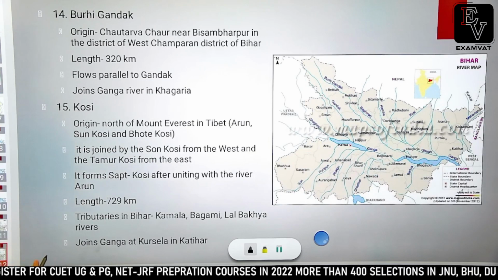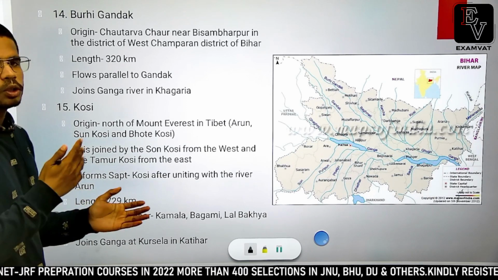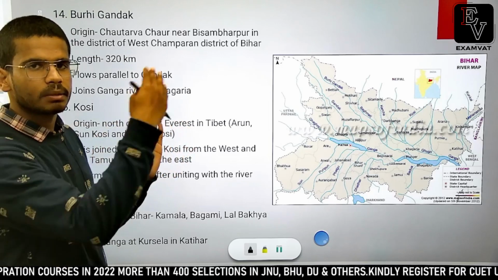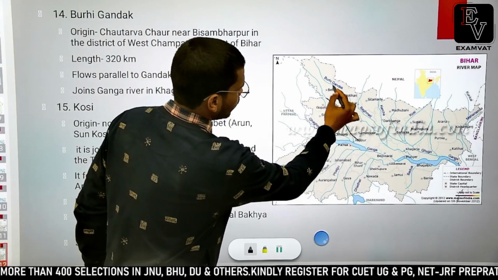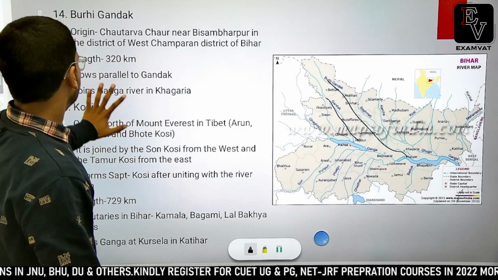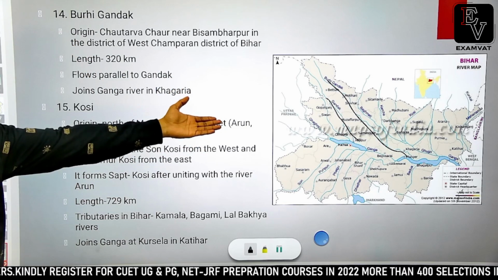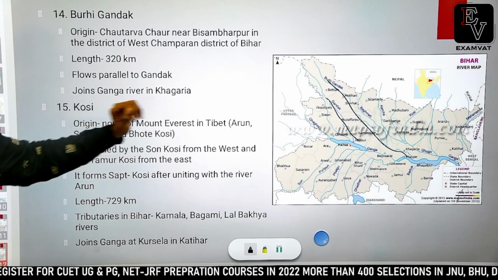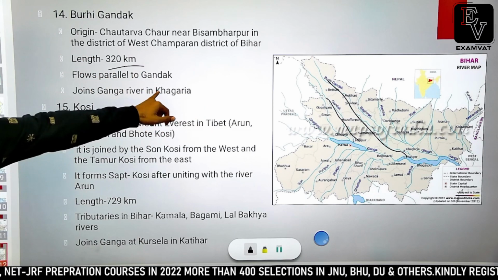The next important tributary of Ganga river is Budi Gandak. Budi Gandak flows parallel to Gandak river but more eastward. Okay, so this is Gandak river and this is Budi Gandak river. Fine. So Budi Gandak flows parallel to Gandak river, but is a more antecedent river. It flows in an old valley and its length is 320 kilometers. It joins Ganga river at Khagadia.